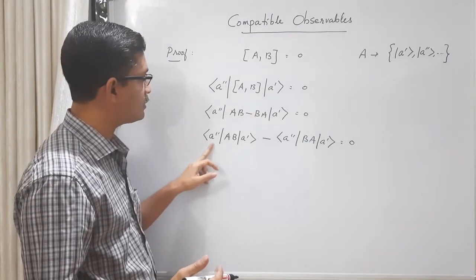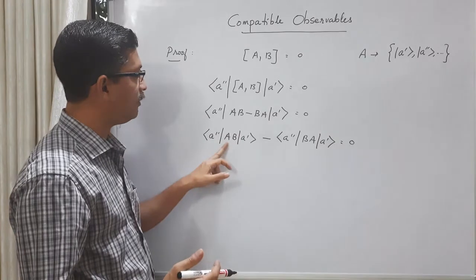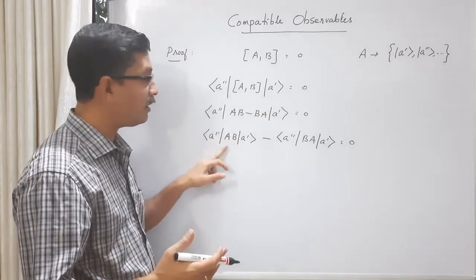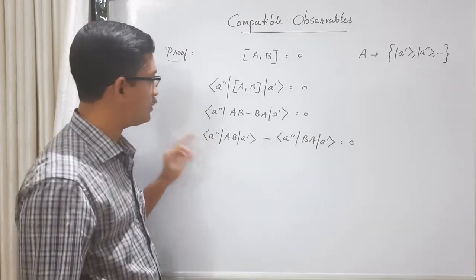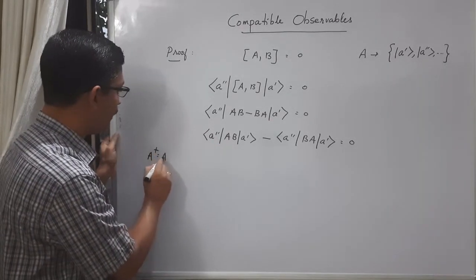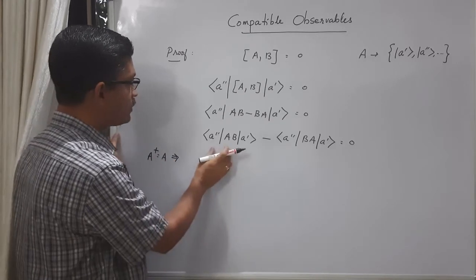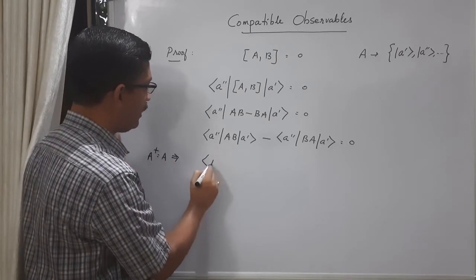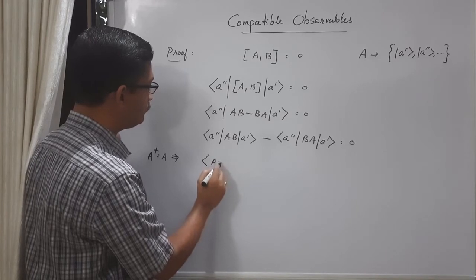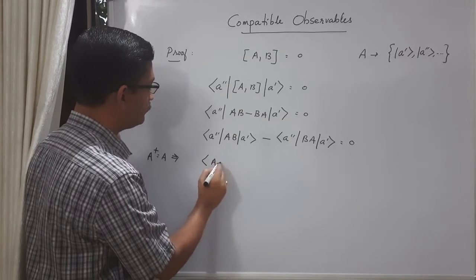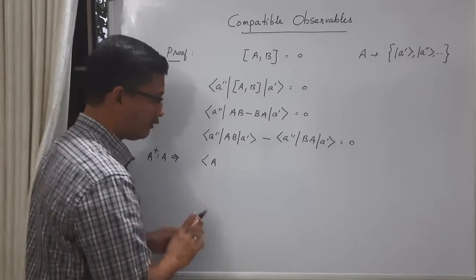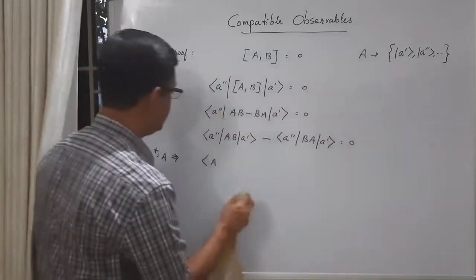So I can take it inside. Normally when you take an operator inside a bra vector, it becomes A dagger. But A dagger is equal to A because A is a Hermitian operator. So since A dagger is equal to A, this first term I can write as A acting on the bra, or I can write from the right side.